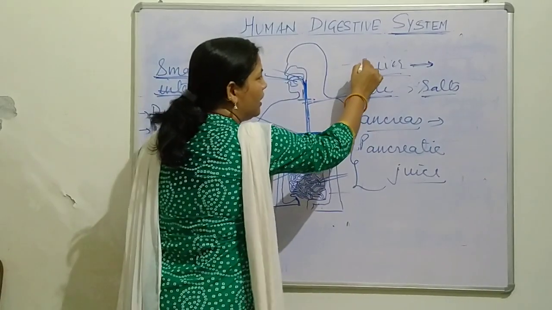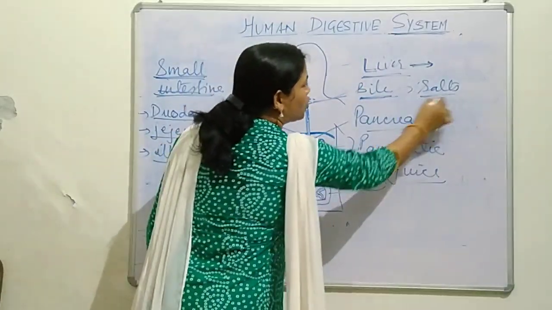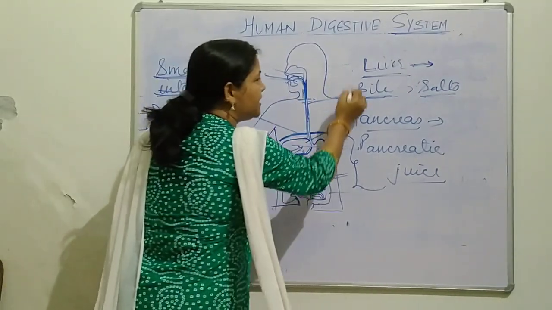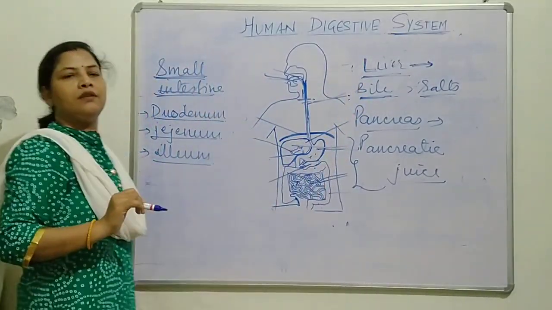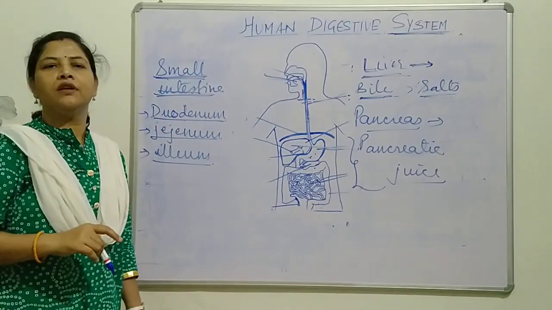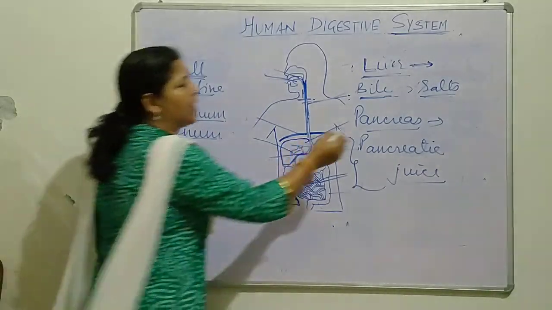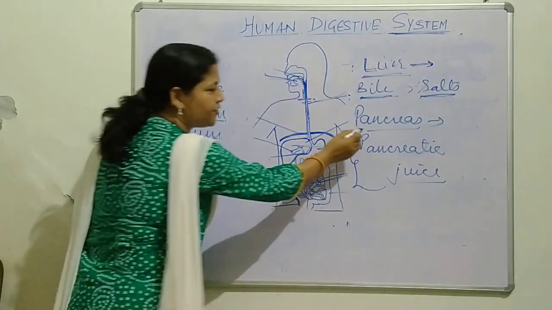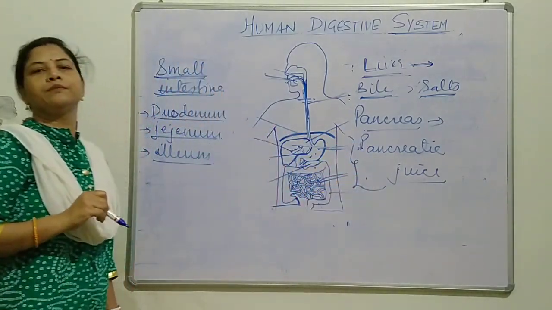This liver, when it secretes salts, it means what? It never secretes any kind of enzymes. There is no enzyme secreted by the liver. It only secretes a kind of juice which consists of salts, nothing else. But the pancreas secretes all kinds of enzymes.